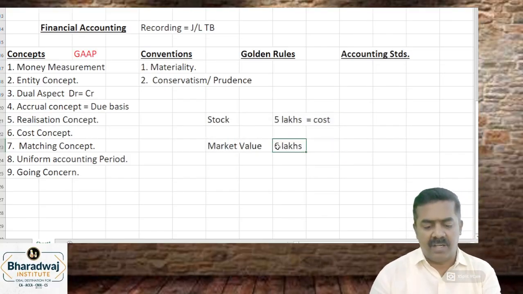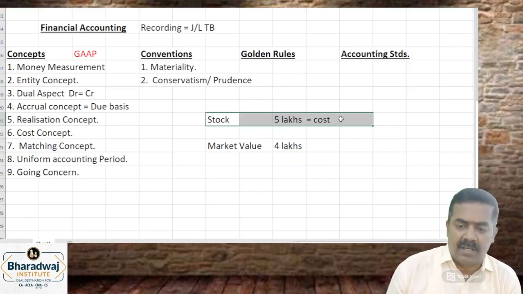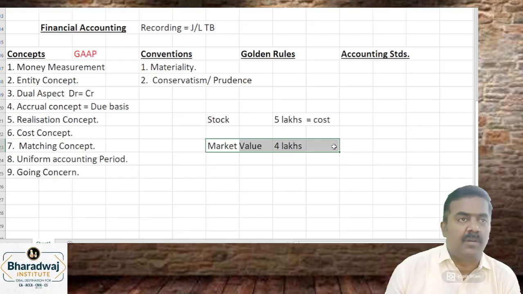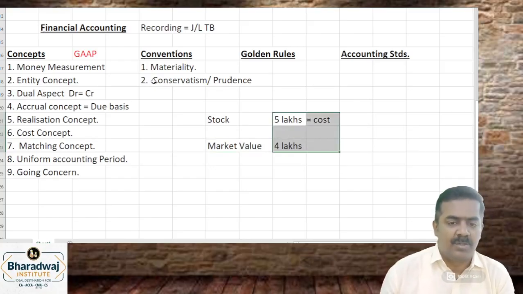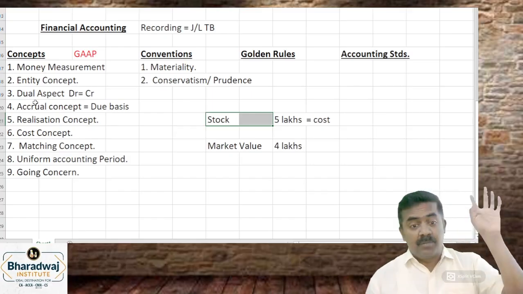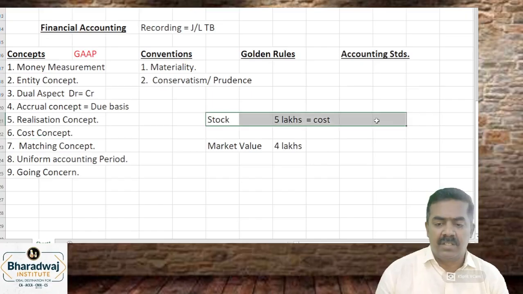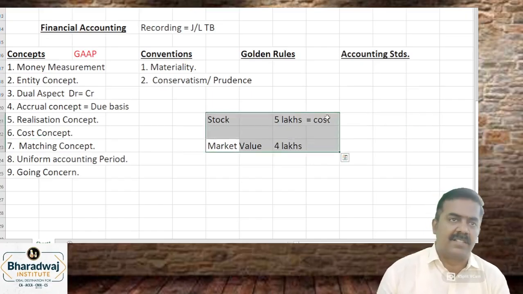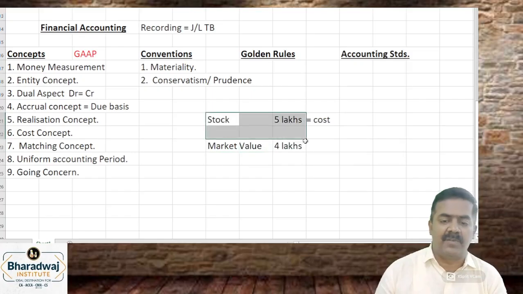Let's assume market value for the stock at the end of the year is 4 lakhs. இப்போ cost-ல value பண்ணா 5 lakh. Market value-ல பண்ணா 4 lakh வரும். There is an indirect loss of how much? 1 lakh. So conservatism says record பண்ணும்போது நீங்க cost concept follow பண்ணீங்க. At the end of the year value பண்ணும்போது cost or market value whichever is less. Indirect 1 lakh loss நீங்க record பண்ணிருப்பீங்க. Indirect 1 lakh of loss we will record.